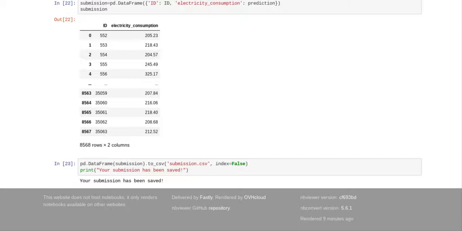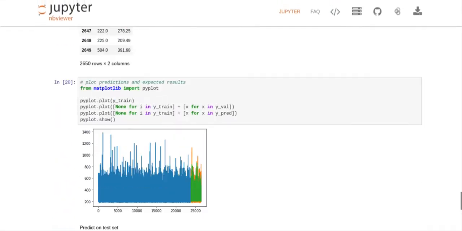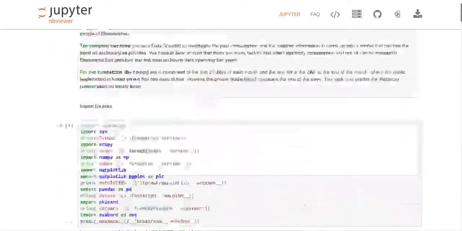And when I submitted it to Analytics Vidhya, I got a score of 85.95. And so that's about 9 points better than random forest alone. Actually, it's not 9 points, it's 7 points better than random forest alone. And then it's about 7 points higher than the best score. So that's not too bad. That's pretty good. So that concludes it for this program.